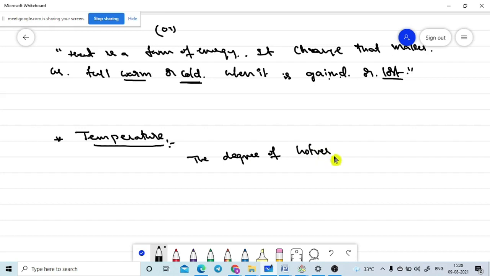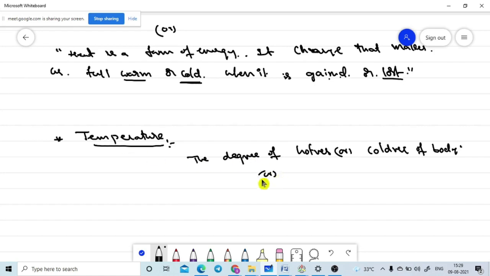Temperature means how much hotness or coldness is there with reference to another body. That is the temperature.